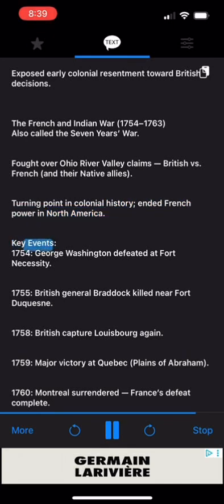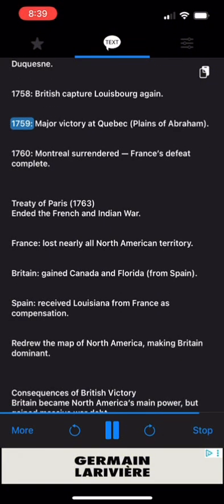Key events: 1754, George Washington defeated at Fort Necessity. 1755, British General Braddock killed near Fort Duquesne. 1758, British capture Louisbourg again. 1759, major victory at Quebec, Plains of Abraham. 1760, Montreal surrendered, France's defeat complete.